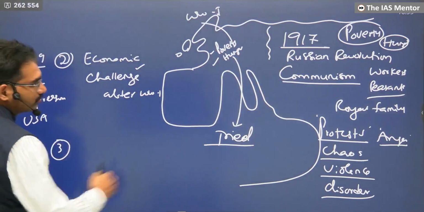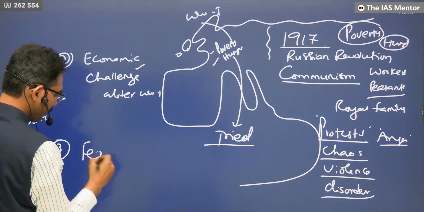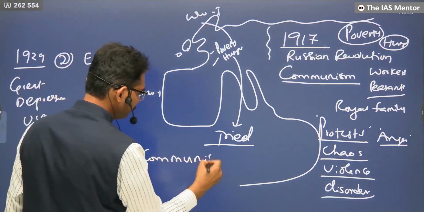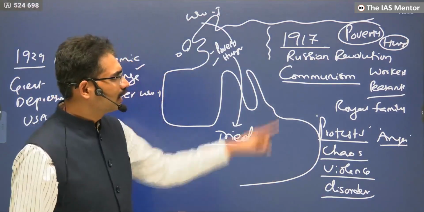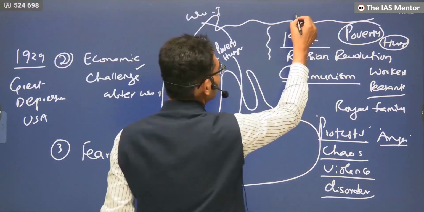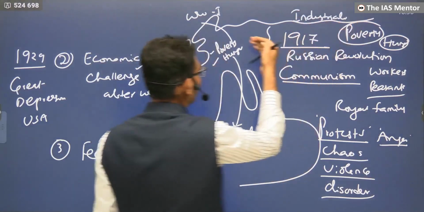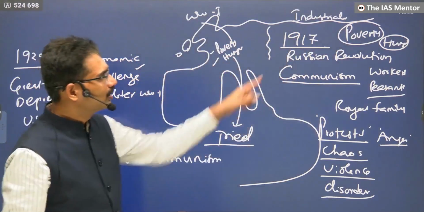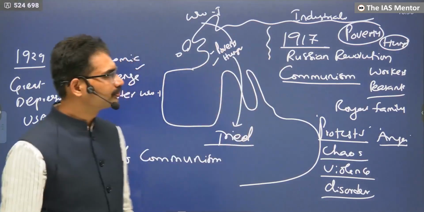Third one, in continuity to this, the fear of communism. Fear of communism means they are against industrialists. Now in Germany, Italy, France, United Kingdom, industrialists are there. They are also afraid, and they are the ones who are funding the governments.